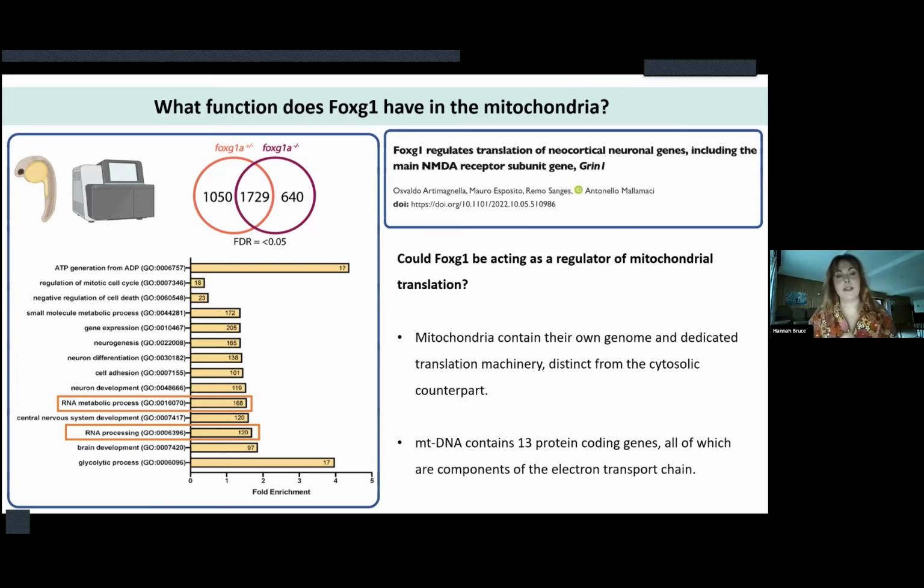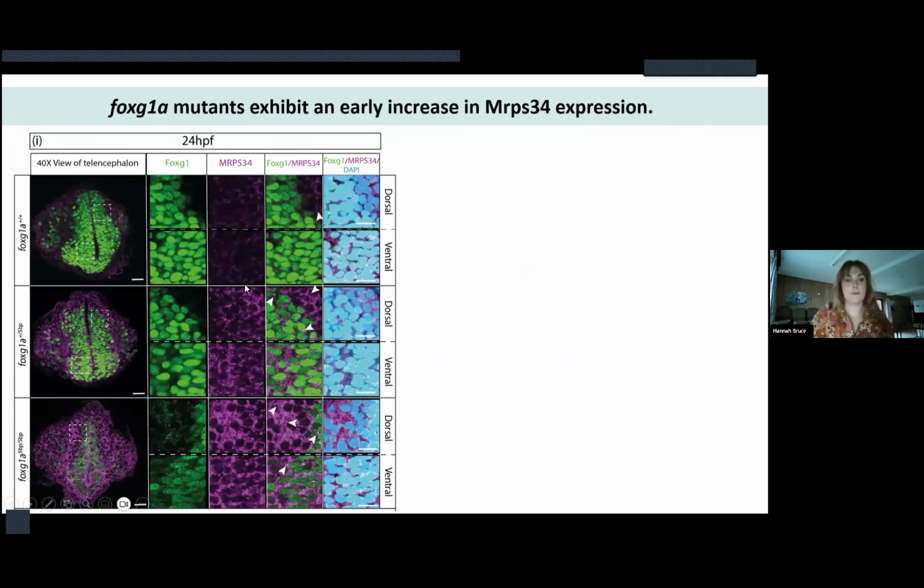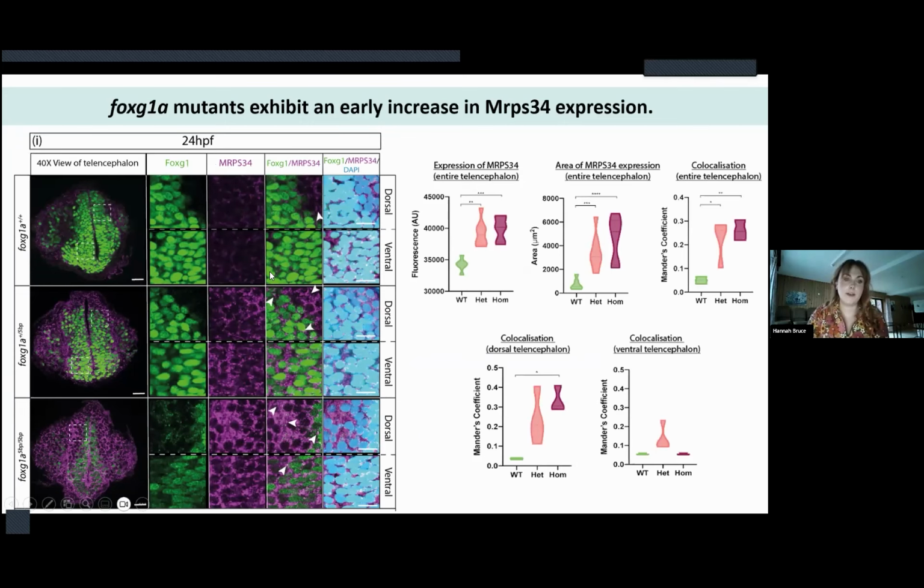We know that the mitochondria contain their own genome. This genome has 13 protein coding genes, all of which are members of the electron transport chain, and they have to be transcribed and translated within that organelle. So I checked some potential candidates and found that when I looked at mitochondrial ribosomal protein S34, there was not only a huge increase in the fluorescence of this factor in the mutants, but also the area of the staining. And the co-localization with FOXG1 was significantly increased. Again, this was more apparent in the dorsal telencephalon, where the TBR2 positive cells are.